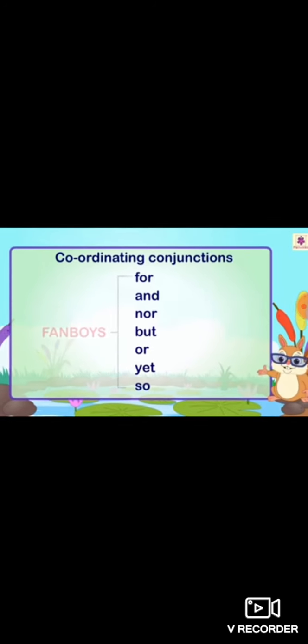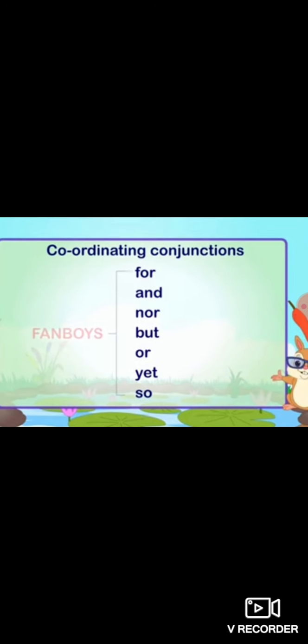Now conjunctions. What do you understand by conjunction? I have explained this in a very elaborate manner during our live classes. Conjunctions are those words which are termed connecting words. A conjunction is a word that joins two nouns, phrases or two sentences, right? Now I will show you a few coordinating conjunctions: for, and, nor, but. We have only studied a few of them, right?